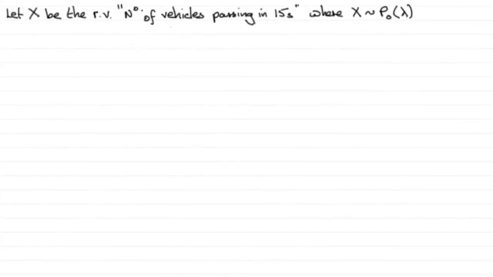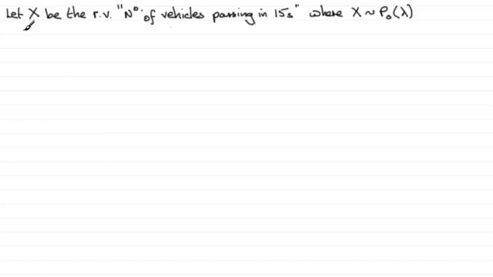Now for this part of the question, we're told that the traffic officer records 12 vehicles passing the fixed point in a 15-second interval. And we've got to state our hypothesis clearly and, using a 5% level of significance, test whether or not the traffic officer has sufficient evidence to switch on the speed restrictions.